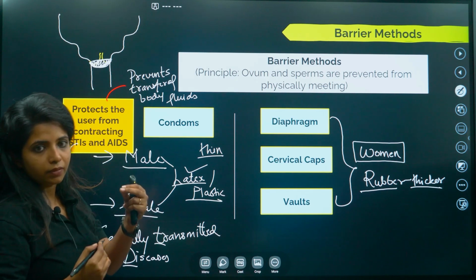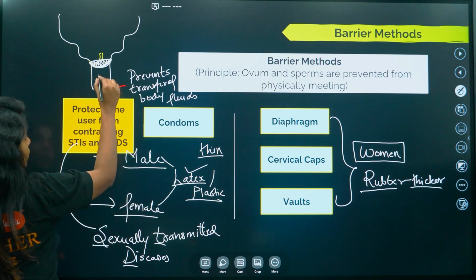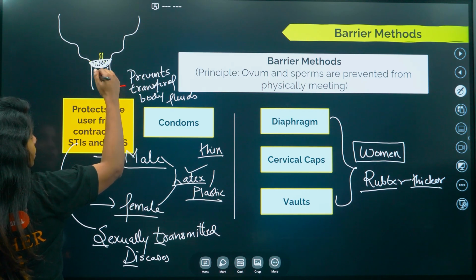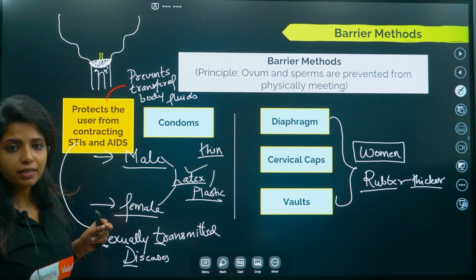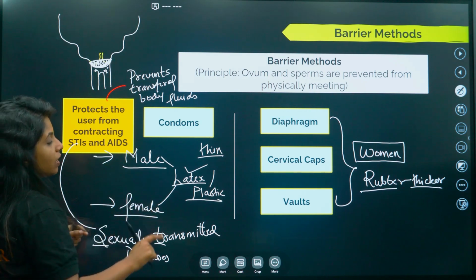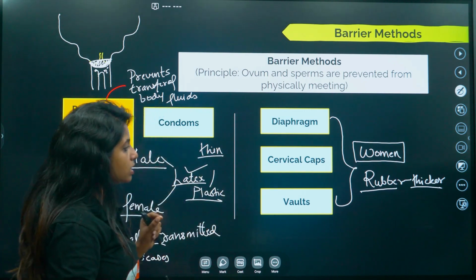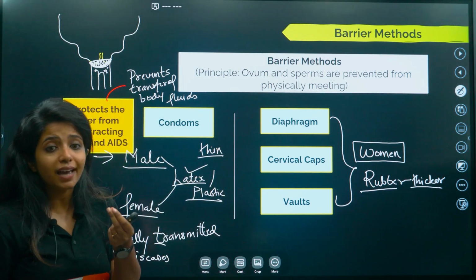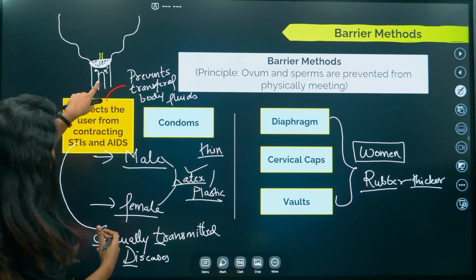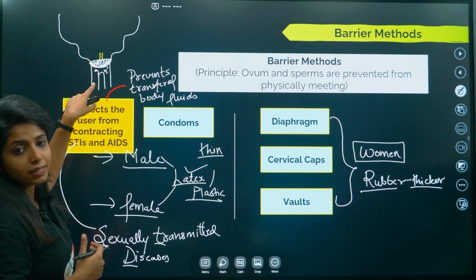Now you think the sperm, obviously if for example there is a penis and the sperms are released, the sperms would not be able to get inside. Obviously, right? Now, one thing that I want you to know, at this point of time when you're using diaphragm, cervical caps and vaults, there are high chances for STIs to get transferred. Why? Because here the penis is there, which could release its fluid,